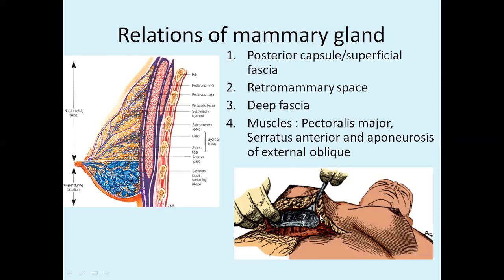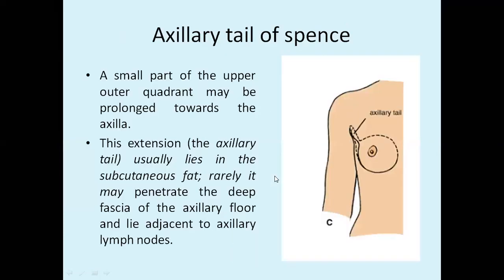As you see more laterally, in this area you will see the rectus abdominis covered with the rectus sheath. As you go more laterally, you will have the aponeurosis of the external oblique abdominis muscle. More laterally, in the mid axillary plane, we also have serratus anterior. So these are the structures over which the mammary gland is resting.